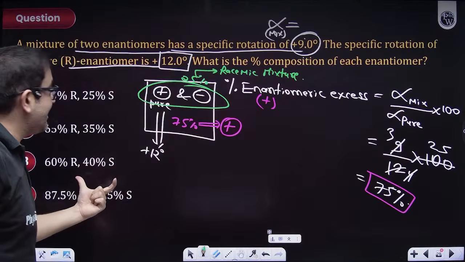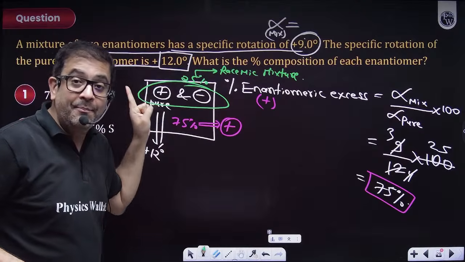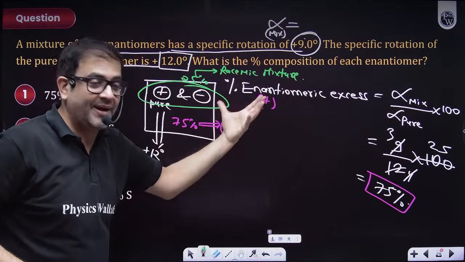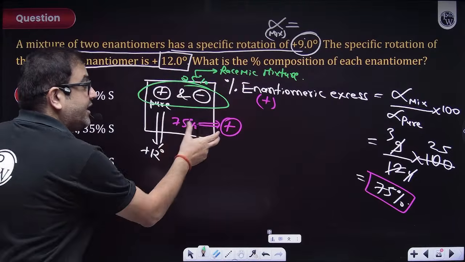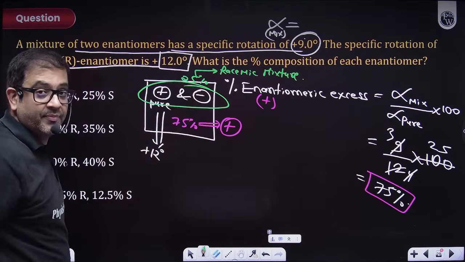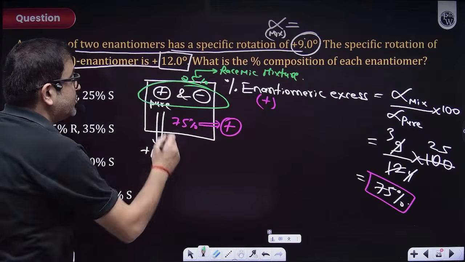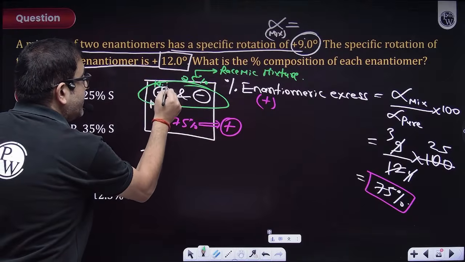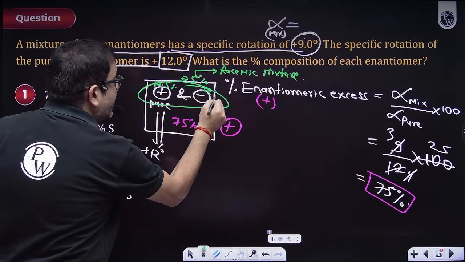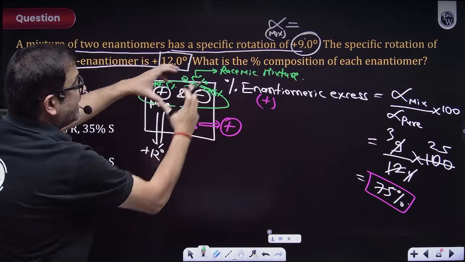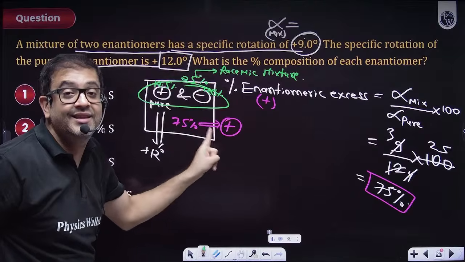But the question is asking how much is plus and how much is minus. So, sir, 75 are already there. But out of these 25%, this will be 12.5% and this will be 12.5%, and both of them will cancel each other's rotation, but they are still present.